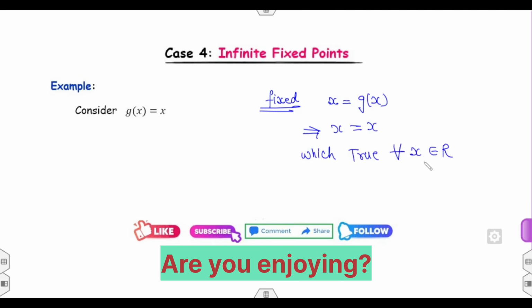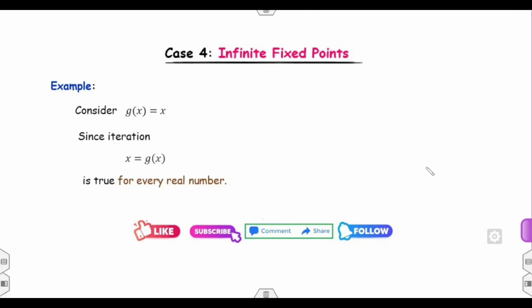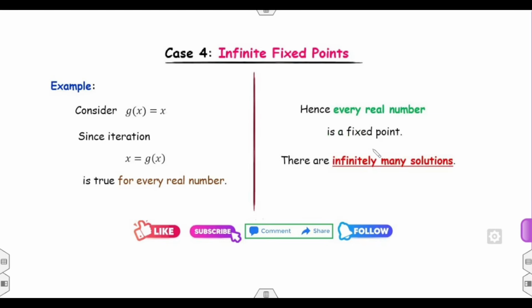इसका क्या मतलब हो गया? It has infinitely many fixed points. But if you check whether they are unique or not, if you calculate the derivative, it will be 1. It is not less than 1. हमें strictly less than 1 चाहिए. That means it will not give you the unique solution, although it has infinitely many solutions.